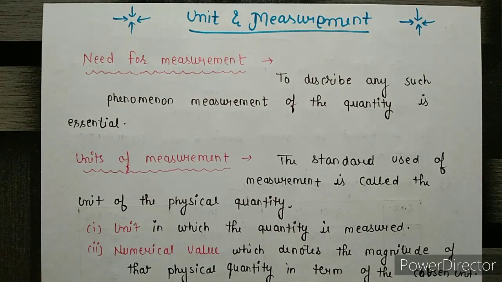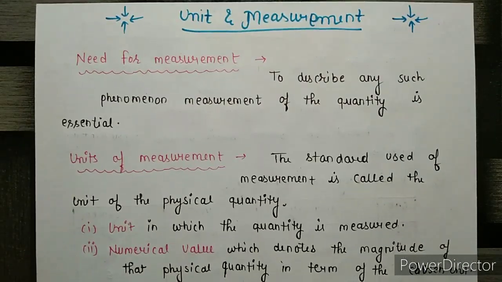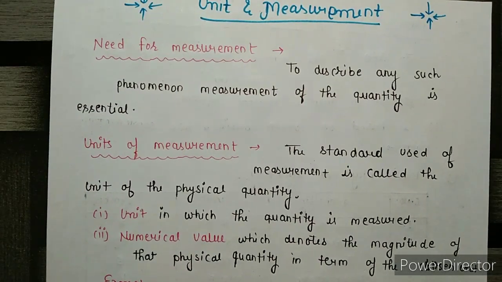So measurement of these phenomena is essential to study physics or to understand these phenomena. That's why need for measurement is essential in physics.